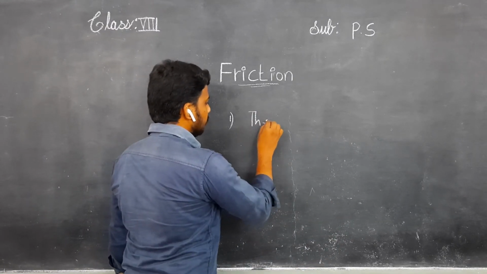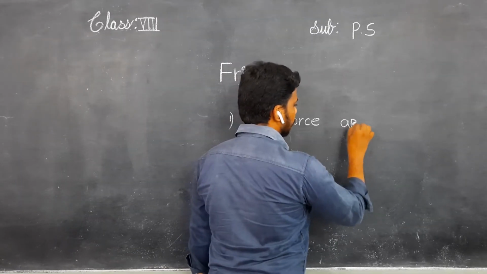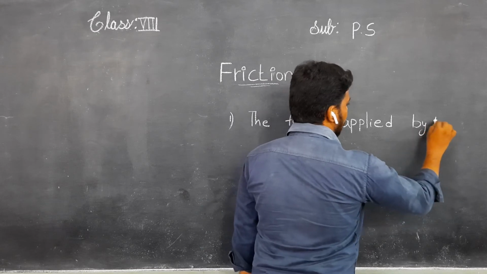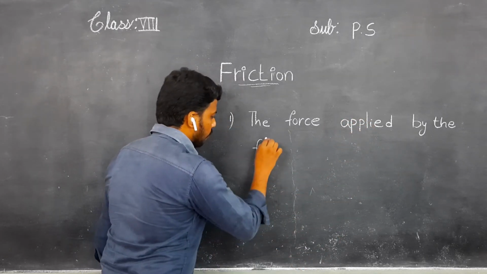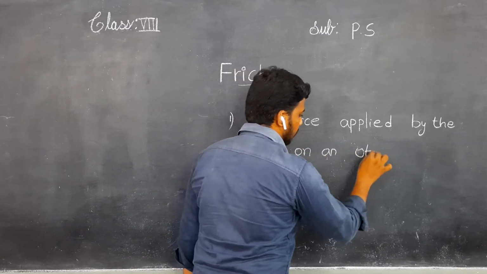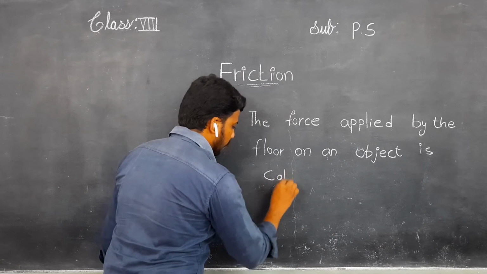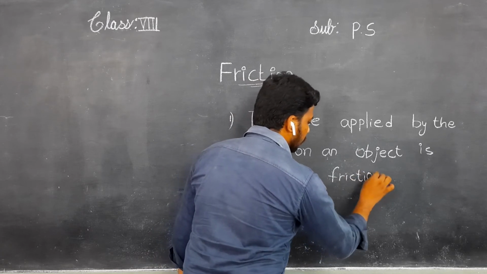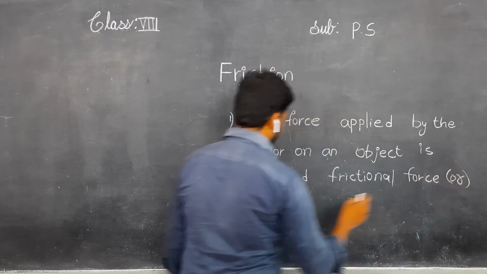The force applied by the floor on an object is called frictional force or force of friction.